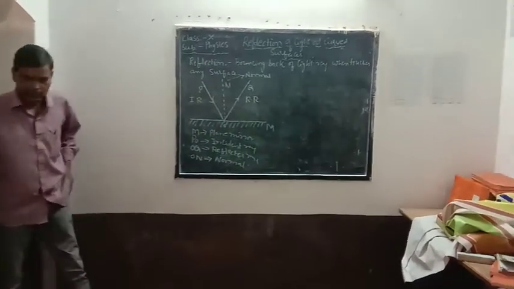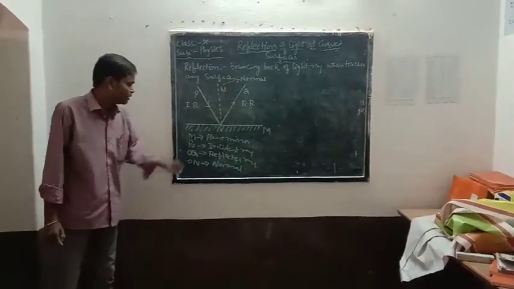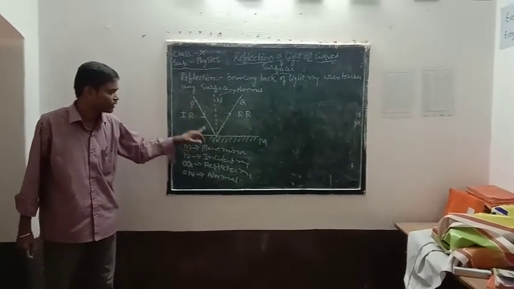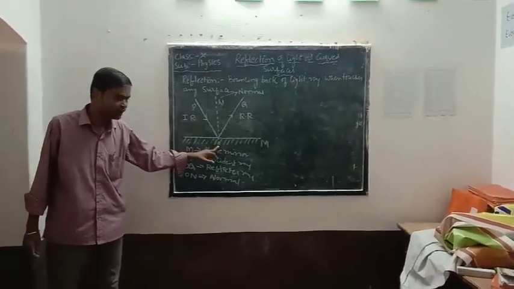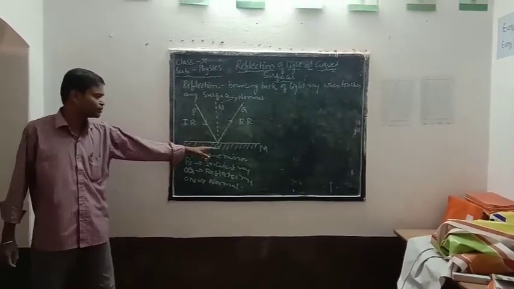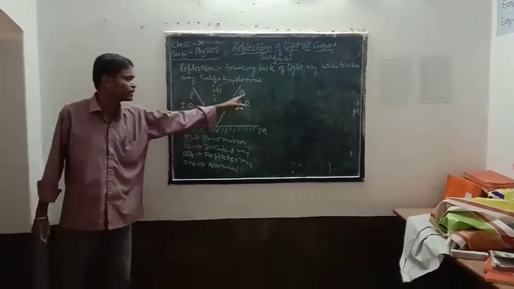Once again, let us revise that the light ray PO is incident on a point O on a plane mirror. After the reflection it is moving in the opposite direction, which we denote as OQ.